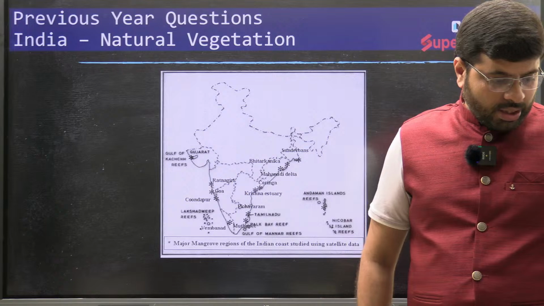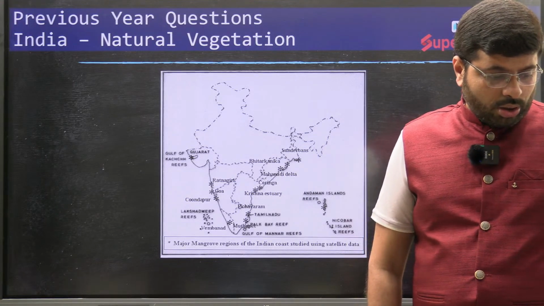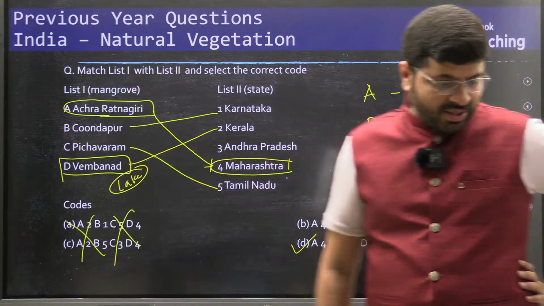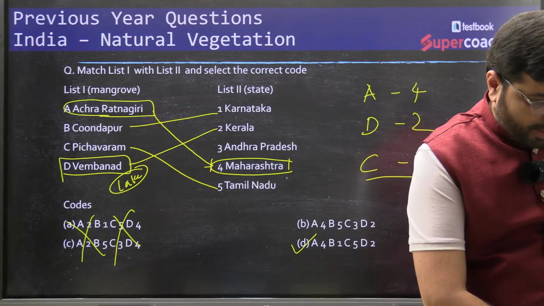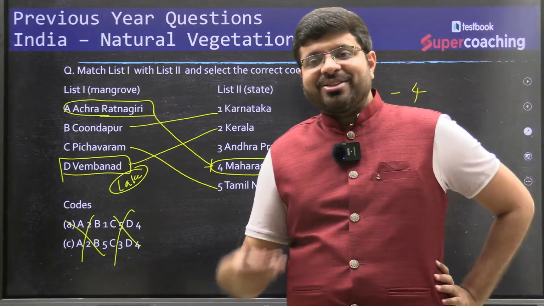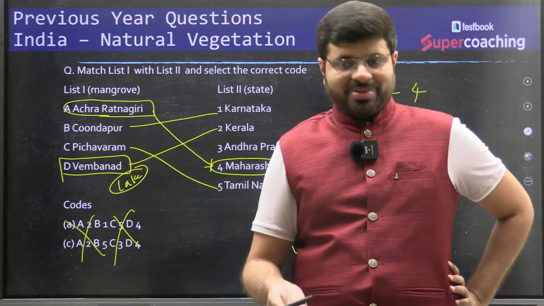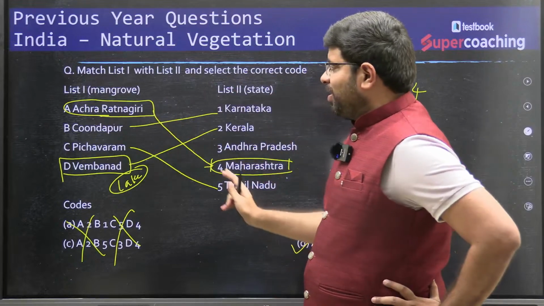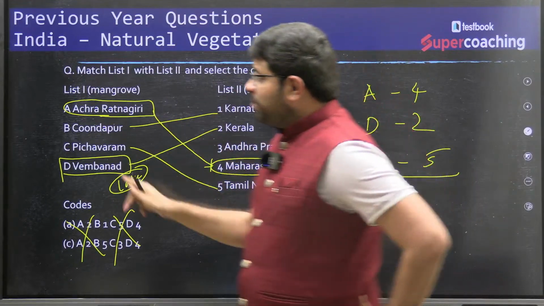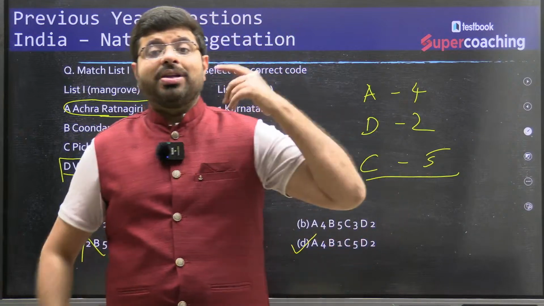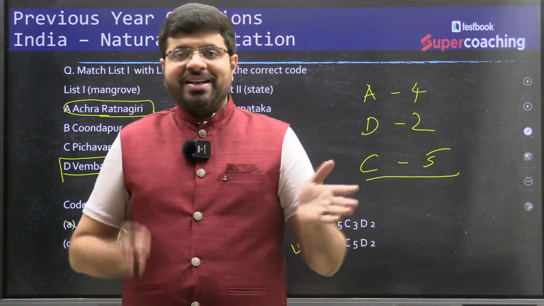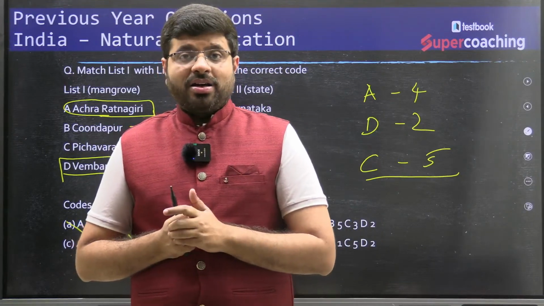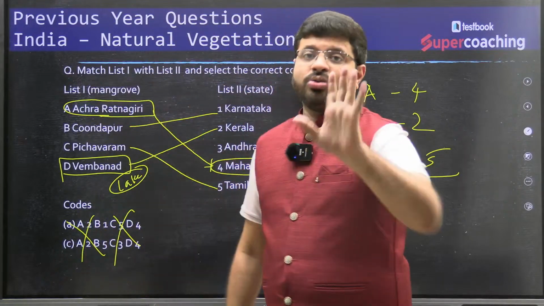Okay, so this is the thing. Sometimes, you know what some people will be doing? Yes, Pankaj, you are saying that I just guess Pichavaram similar to Rameshwaram and hence Tamil Nadu. Such things will click sometimes, such things will not click sometimes. But there is some intuition. See, when you know that Ratnagiri is Maharashtra, when you know that Vembanad is Kerala, then you can vouch for Pichavaram, possibly it is Tamil Nadu, like you guess Pichavaram, Rameshwaram, such kind of things. That is acceptable. But if you don't know about A and D, don't do that.